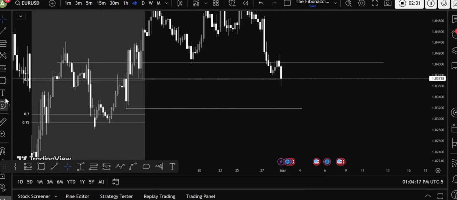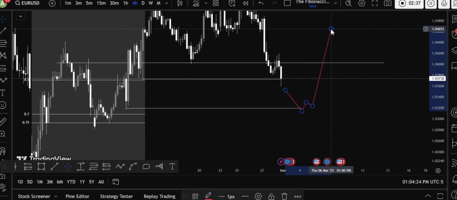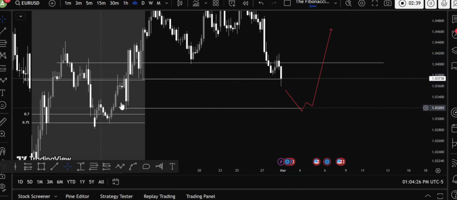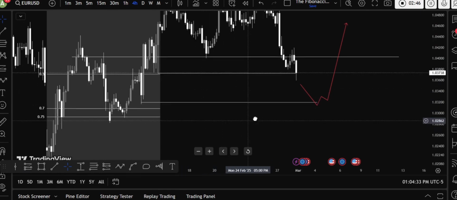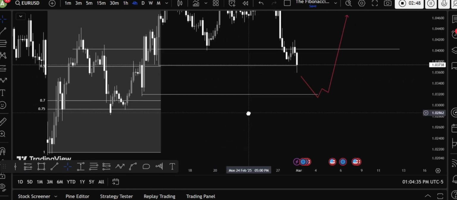So what I'm anticipating is for price to move towards this liquidity. Then we can see a push higher and higher. There is no valid reason I can give for why price wants to go higher, but there is a liquidity area right over here, so maybe price can follow that. So this was Euro USD.